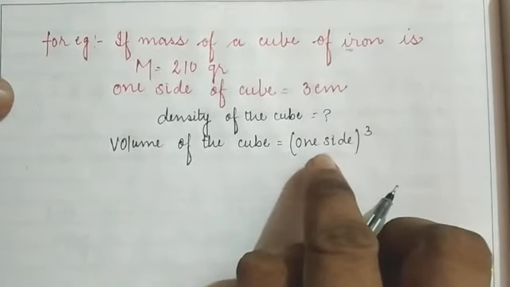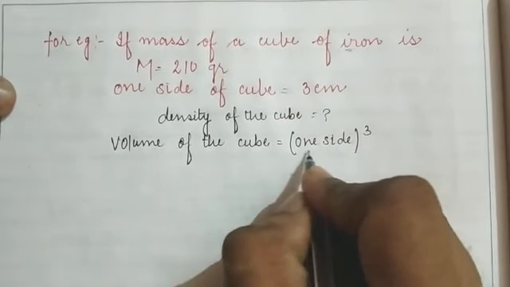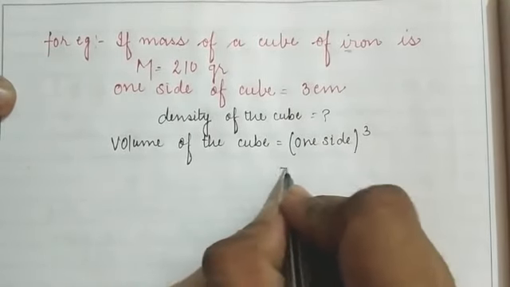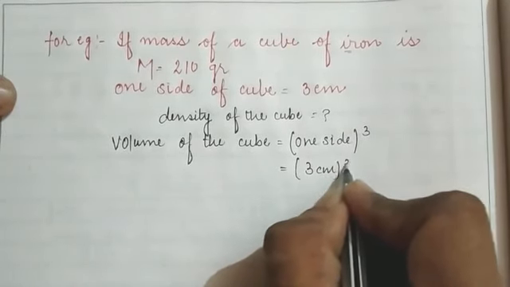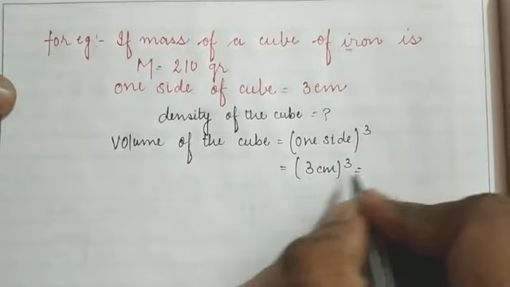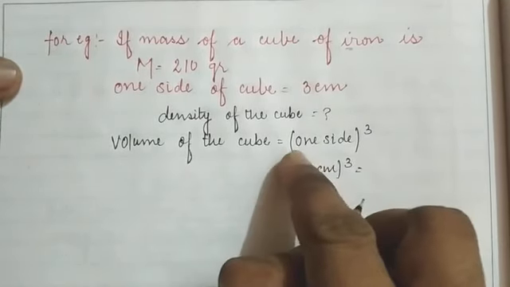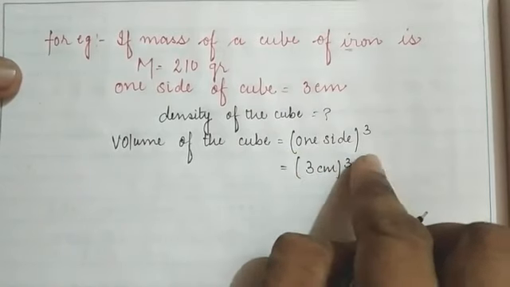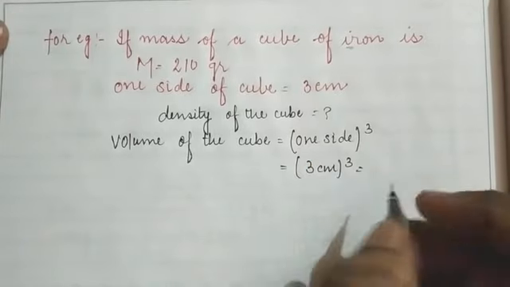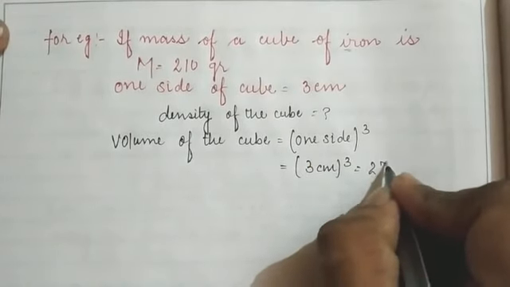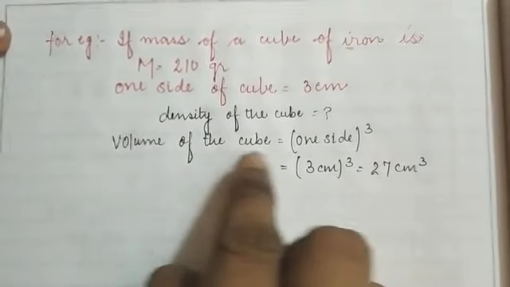Here the geometry is a cube and the measurement of one side is 3 centimeter. So the cube of 3 centimeter: 3 into 3 into 3, 3 3s are 9 and 9 3s are 27. So 27 centimeter cube will be the volume of the cube.